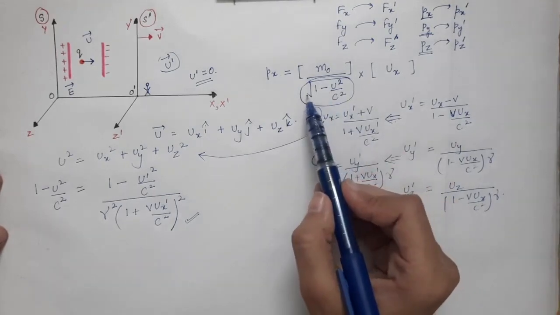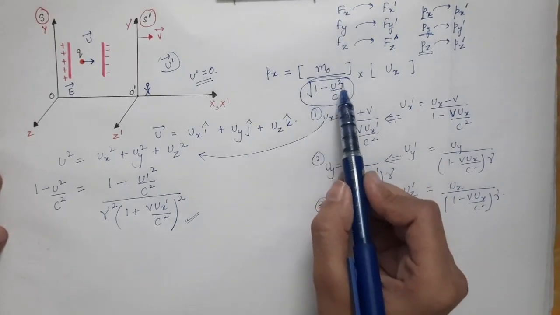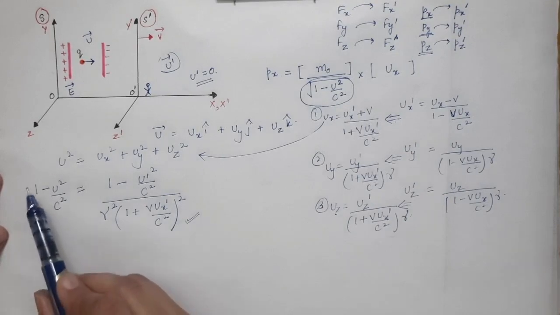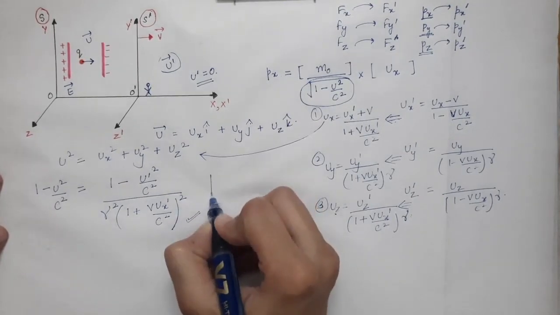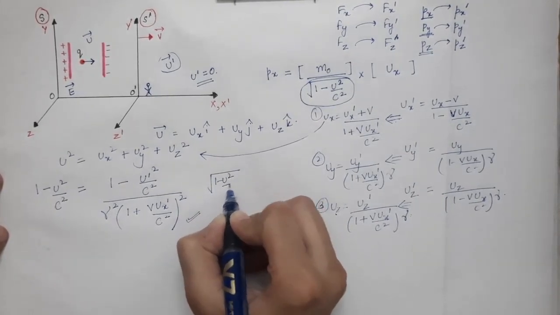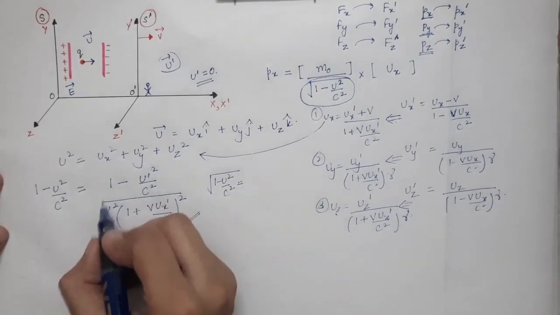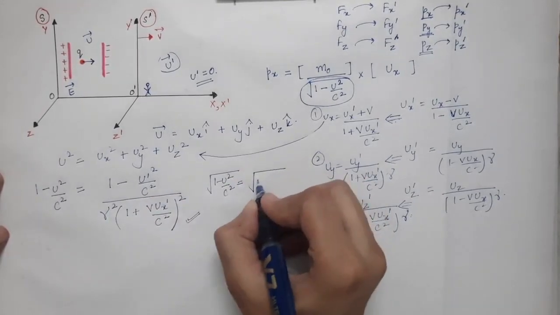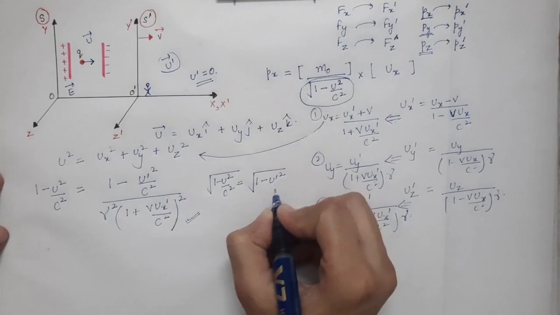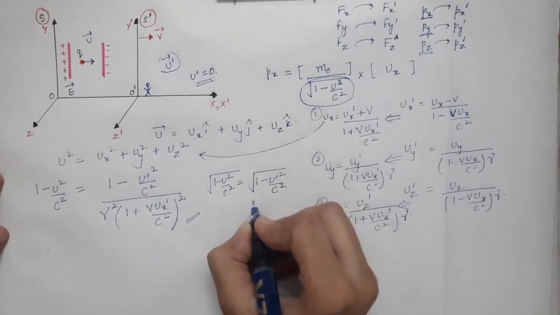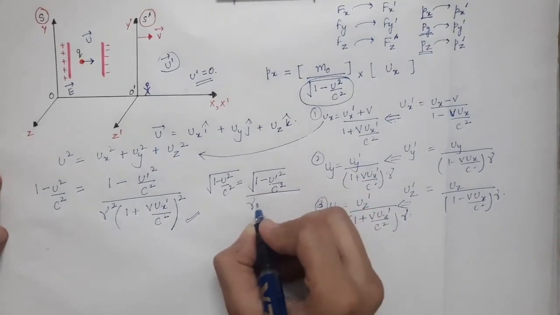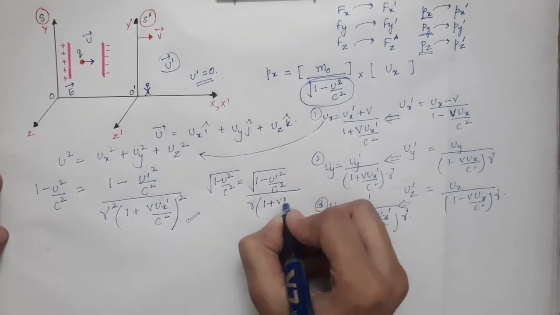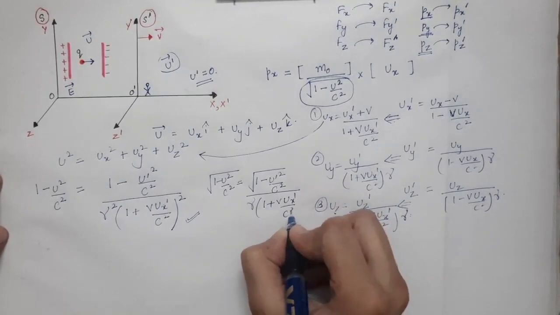What we want to find is the under root of 1 minus u square by c square, so now you will take the under root. The under root of 1 minus u square by c square will be equal to the under root of 1 minus u prime square by c square divided by gamma times 1 plus v ux prime by c square.